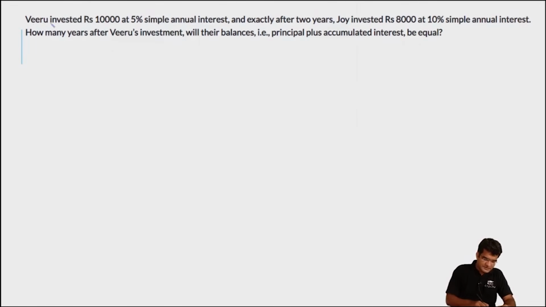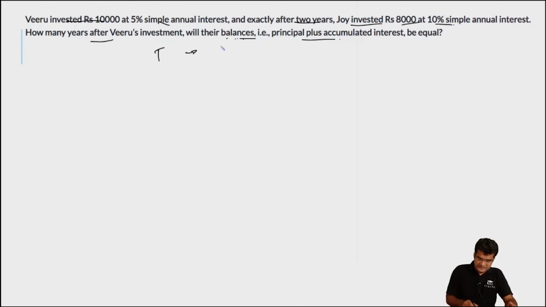In this question we are told that Viru invested 10,000 rupees at 5% simple interest, and exactly 2 years later Joy invested 8,000 rupees at 10% simple interest. We are asked to calculate how many years after Viru's investment will their balances, that is the principal plus the accumulated interest, become equal. So let us assume that Viru has invested for T years.